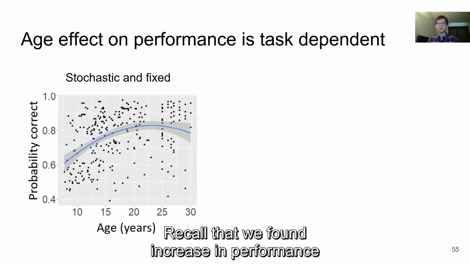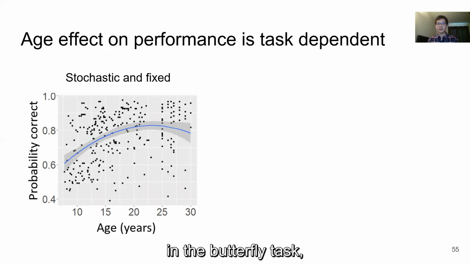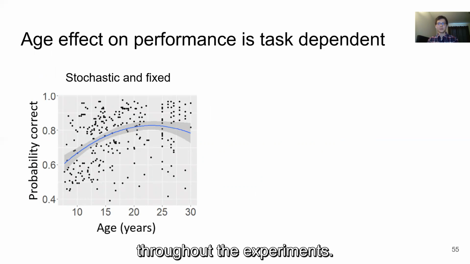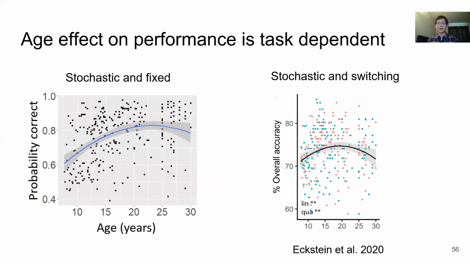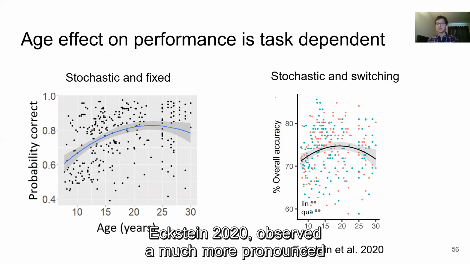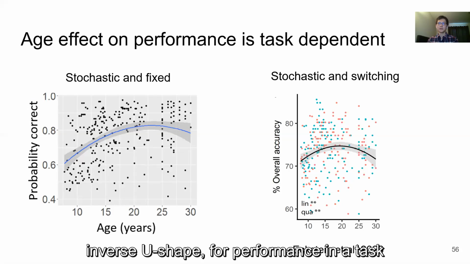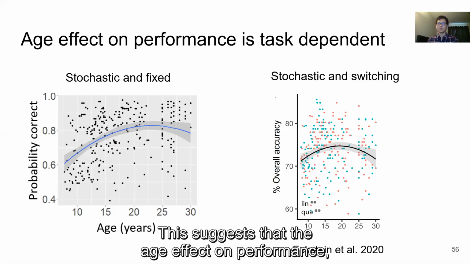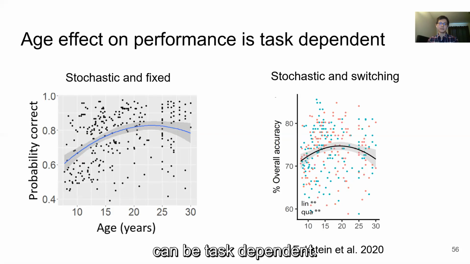Recall that we found an increase in performance in the butterfly task, which is stochastic and has fixed associations throughout the experiment. However, on the same population of subjects, Xia Teen 2020 observed a much more pronounced inverse U-shape for performance in the task that's stochastic and switching. This suggests that the age effect on performance can be task dependent.